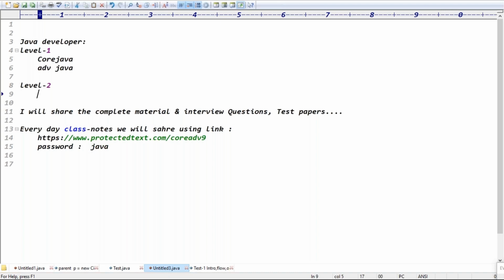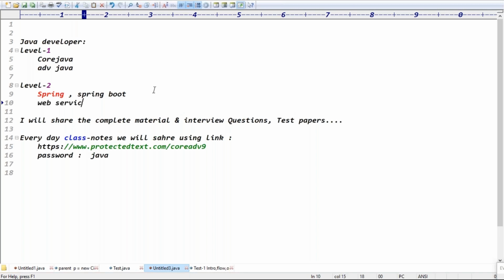And level two, these days the important things are Spring and Spring Boot classes, guys. The Spring faculty will teach you Spring Boot also. And the next one is web services and microservices. Exactly, guys. To become a Java developer, these days we require core Java, advanced Java, Spring, Spring Boot, and web services and microservices.